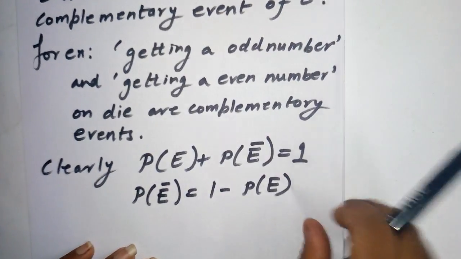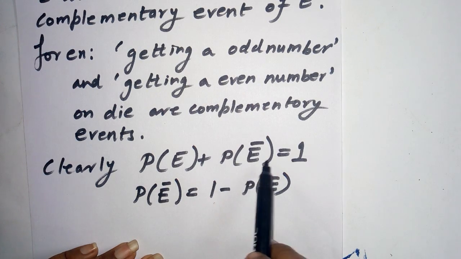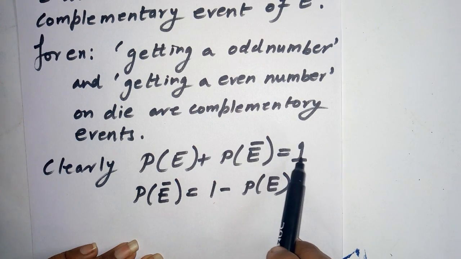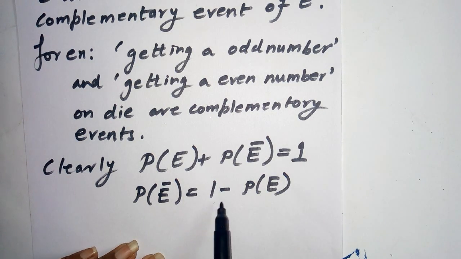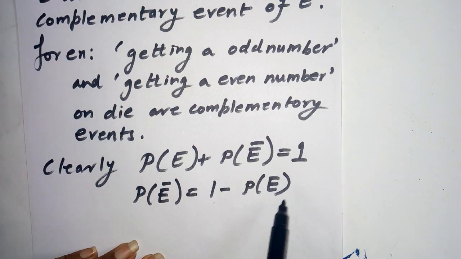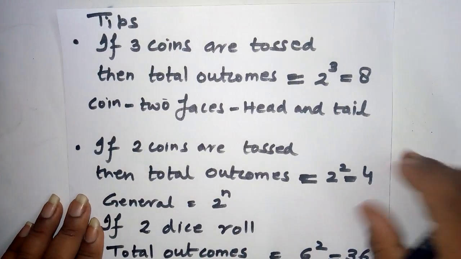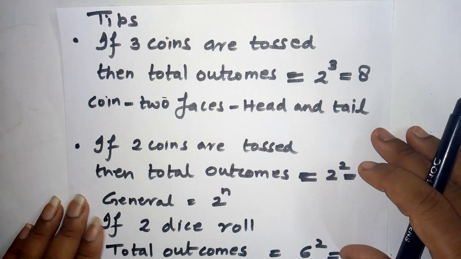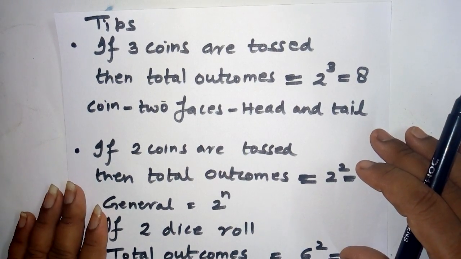The sum of the probability of the event and the probability of the event not happening is always equal to 1. And if we need to find the probability of the complementary event, it is always equal to 1 minus the probability of the event that we have already found. Now come to a few tips that I want to tell you. There is a common error in finding the total outcomes.